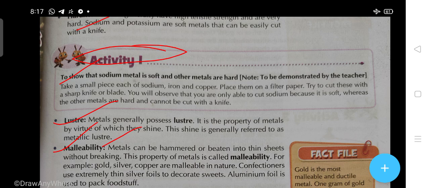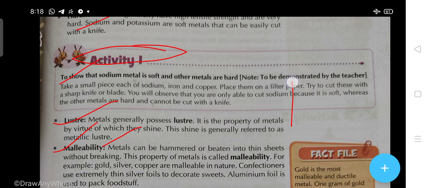This property of metals is called malleability. For example, gold, silver and copper are malleable in nature. Confectioners use extremely thin silver foil to decorate sweets, and aluminum foil is used to pack food stuff.